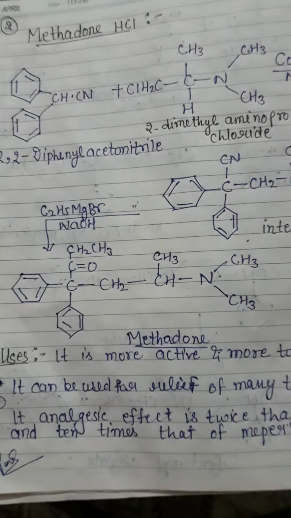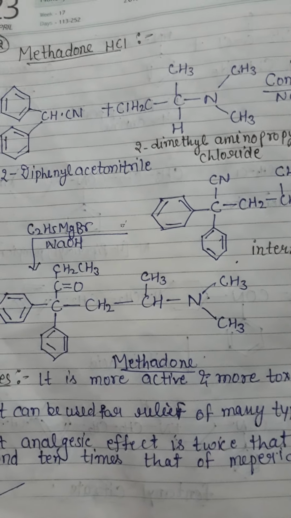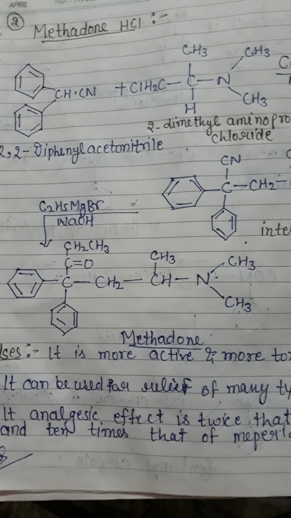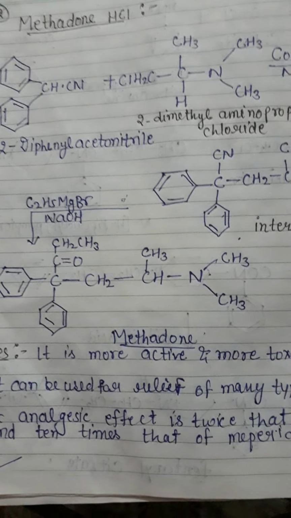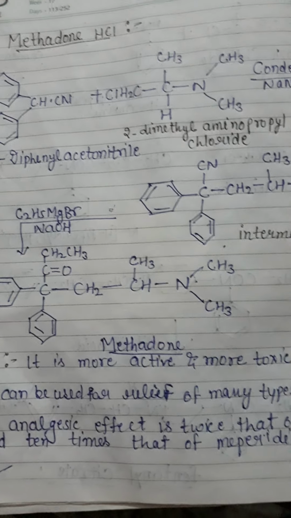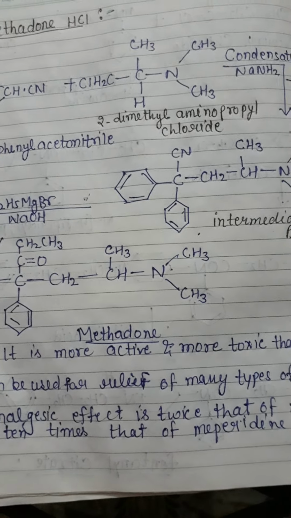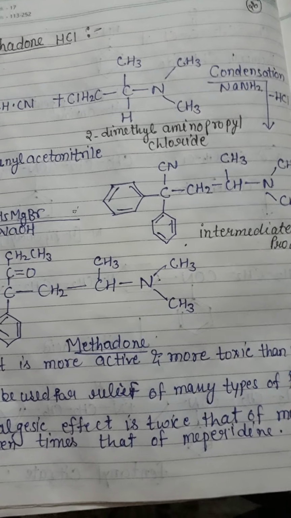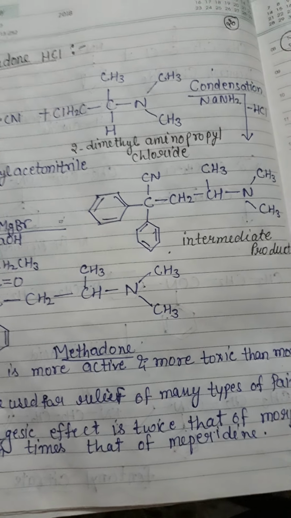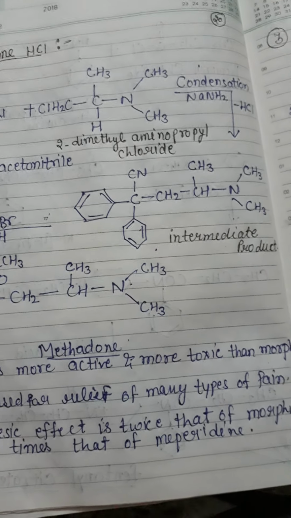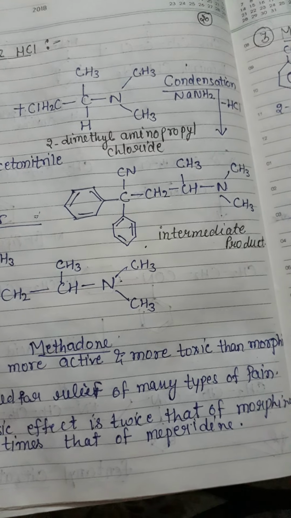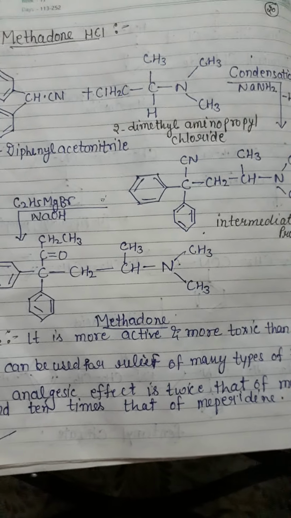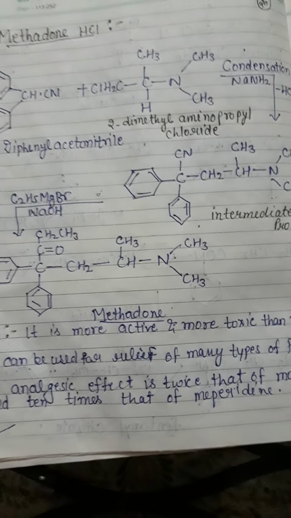Now come to the uses and properties of this drug. It is a white or almost white crystalline powder, freely soluble in ethanol and soluble in water. Even methadone, which looks structurally different from other opioid agonists, has steric forces that produce a configuration that closely resembles the opioid agonist. Methadone is more active and more toxic than morphine. This is the property of this drug, and it can be used for relief of many types of pain.